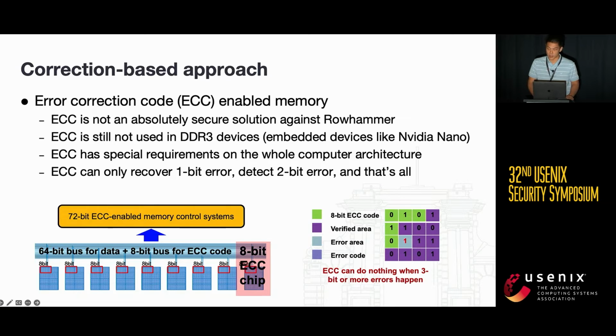We first introduce the correction-based approach, ECC, which aims to correct flipped bits. ECC works by adding extra bits to data before it's sent from one place to another. These extra bits allow the computer to detect errors and correct them. However, ECC has some main limitations. For example, recent studies reveal that ECC is not an absolutely secure solution against Rowhammer. Also, ECC is still not used in some devices like DDR3-free ones and the Jetson Nano.